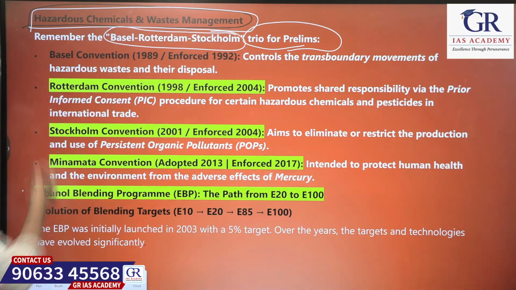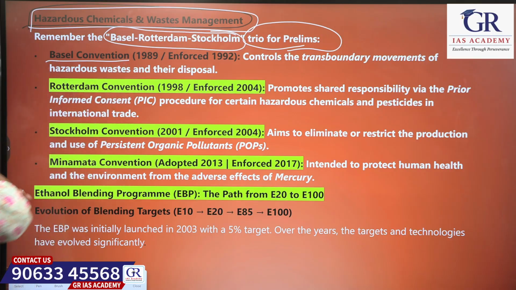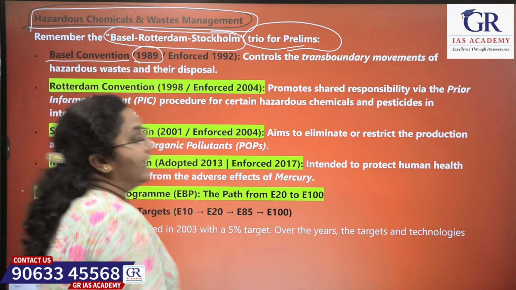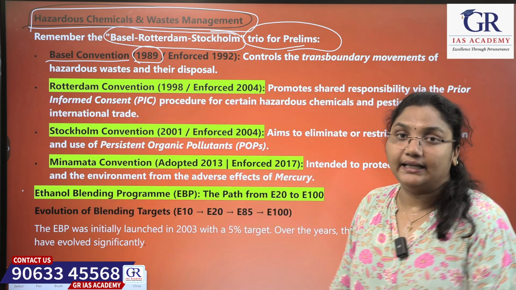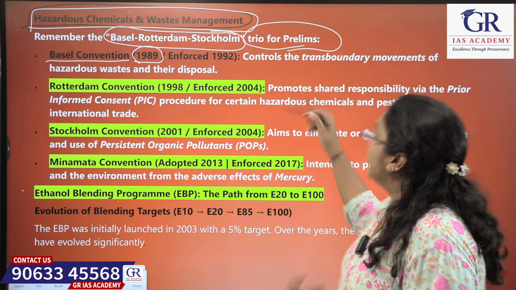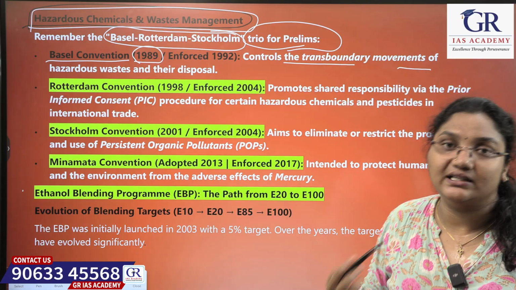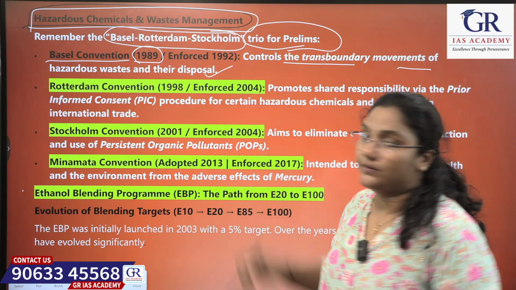Okay. Next, coming to the Basel Convention. When was it adopted? It was adopted in the year 1989 and enforced in the year 1992. It controls the transboundary movements of hazardous waste and their disposal.